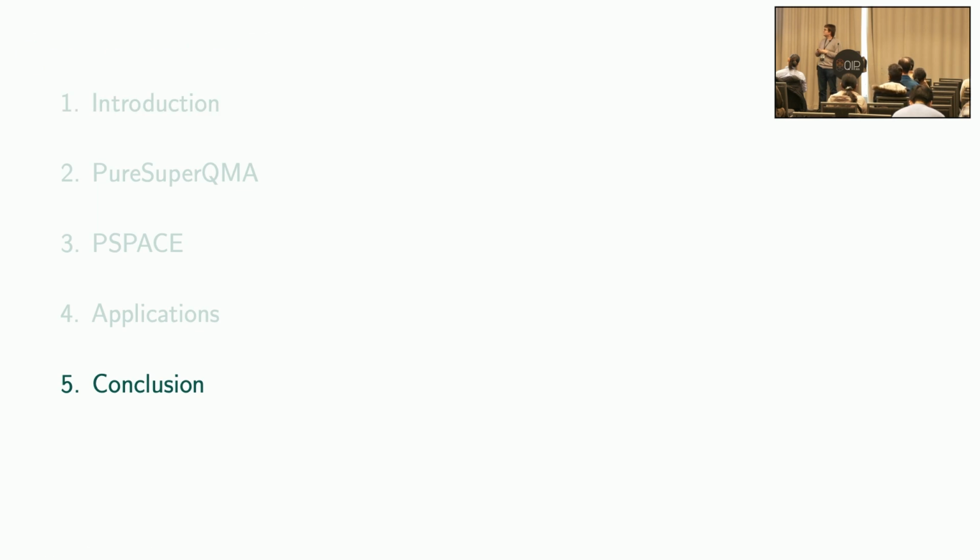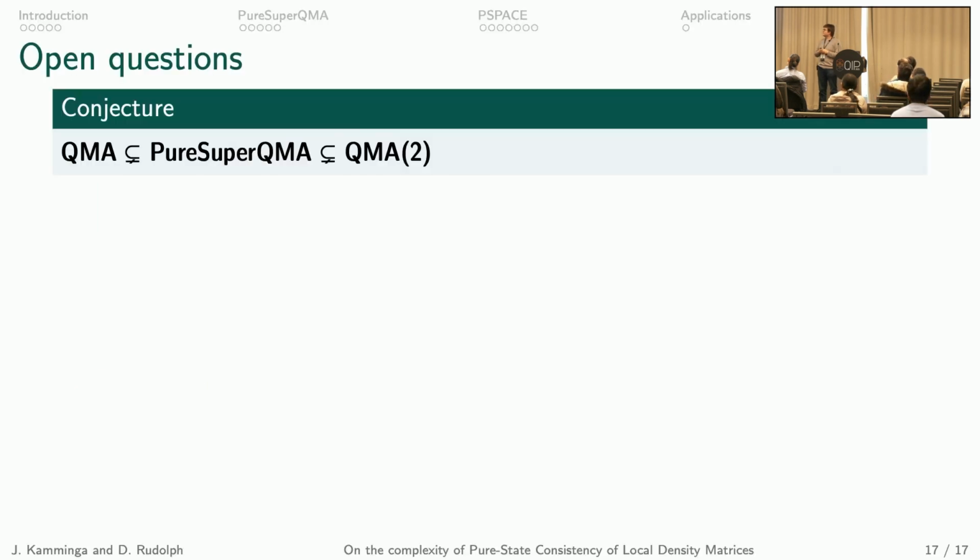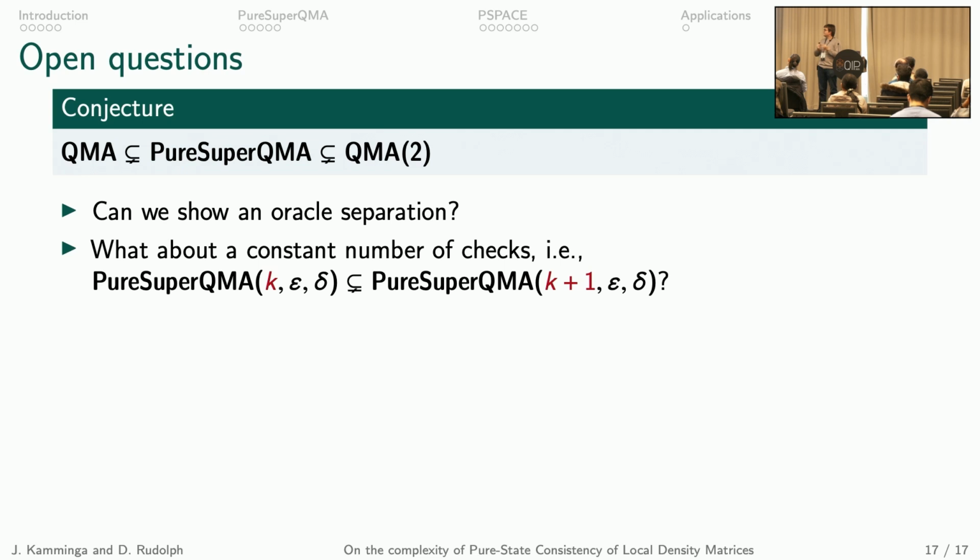Let me conclude with some open questions. First, we conjecture that the class pure super QMA is strictly between QMA and QMA2. We would like to show oracle separations, but again we run into the issue of the disentangler conjecture, which has not yet been proven. We are also interested in what we can say about inclusions with just a constant number of checks.